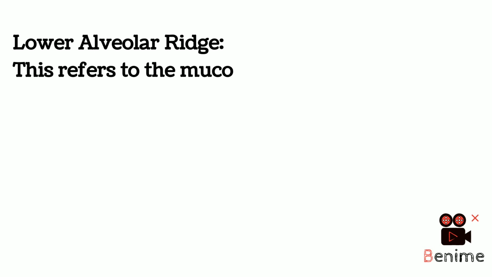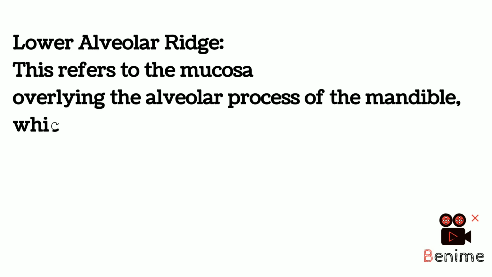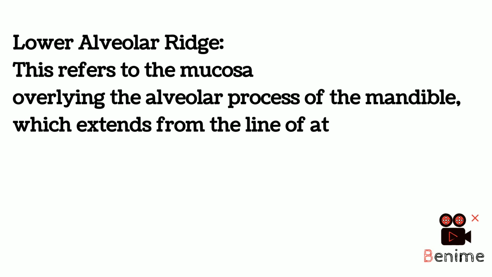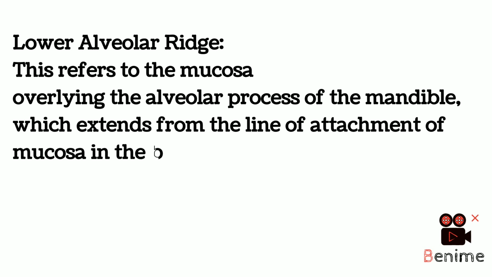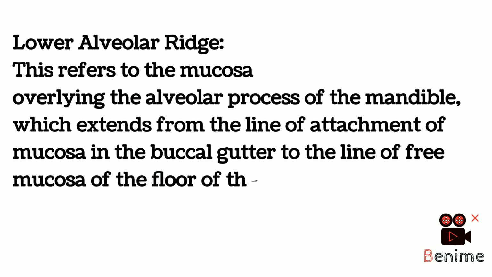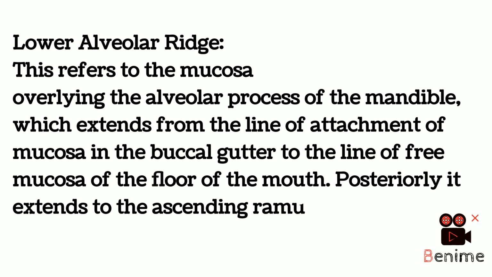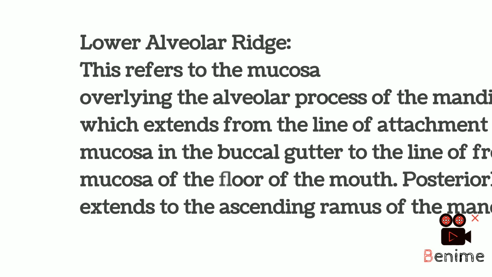Lower alveolar ridge. This refers to the mucosa overlying the alveolar process of the mandible, which extends from the line of attachment of mucosa in the buccal gutter to the line of free mucosa of the floor of the mouth. Posteriorly, it extends to the ascending ramus of the mandible.